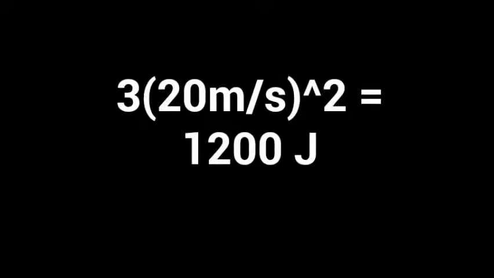For example, here's an object with a 6-gram mass. Take half of that like we do in physics class. It has 20 meters per second for its velocity. Doesn't its energy strike your curiosity? Half of 6 is 3 times 20 times itself. After all that math, we got 1200 on the shelf.